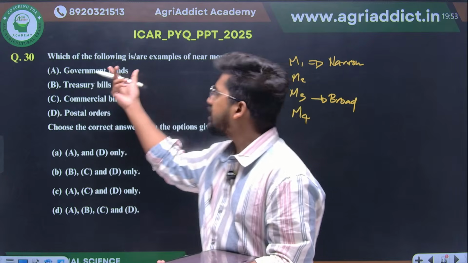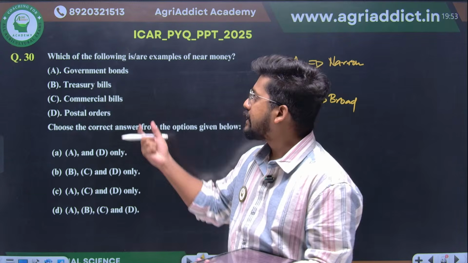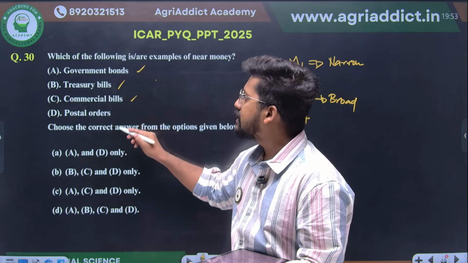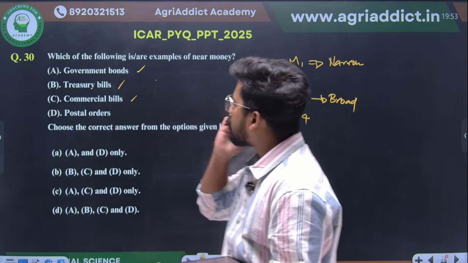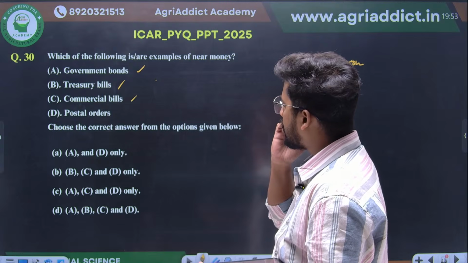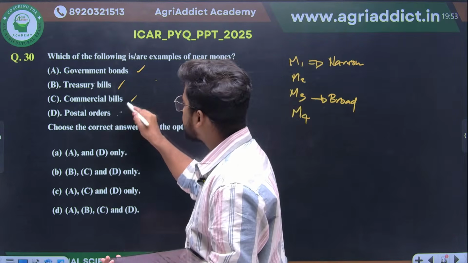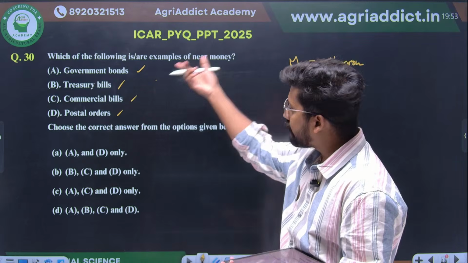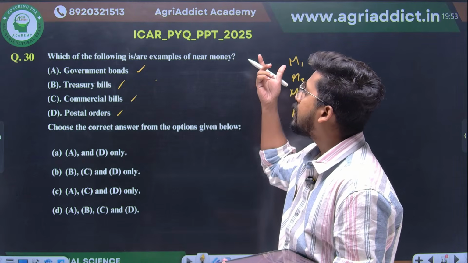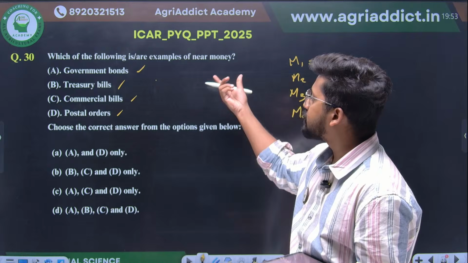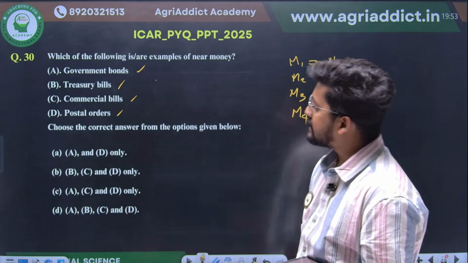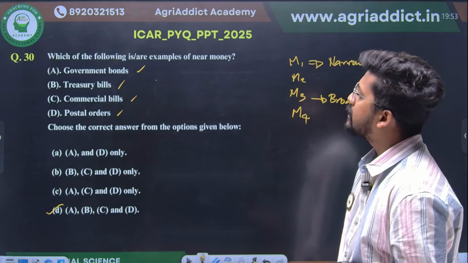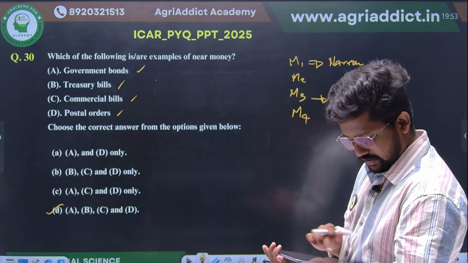So near money, which is actually ready to liquidate, includes government bonds, treasury bills, commercial bills, as well as postal orders. Postal orders, I guess, yes, postal orders are also there. All these things you can liquidate very easily, so everything comes under the perspective of near money. So therefore, among A, B, C and D, option D will be your correct answer. Government bonds, treasury bills, commercial bills and postal orders.